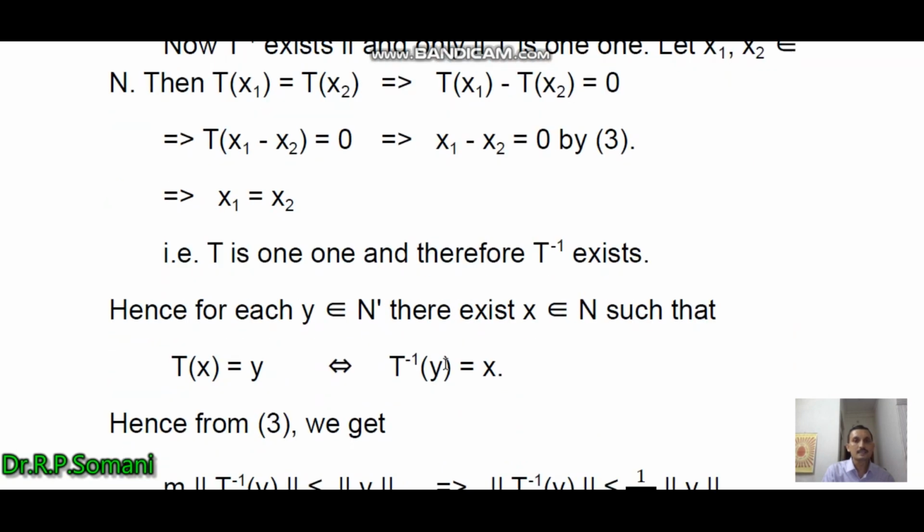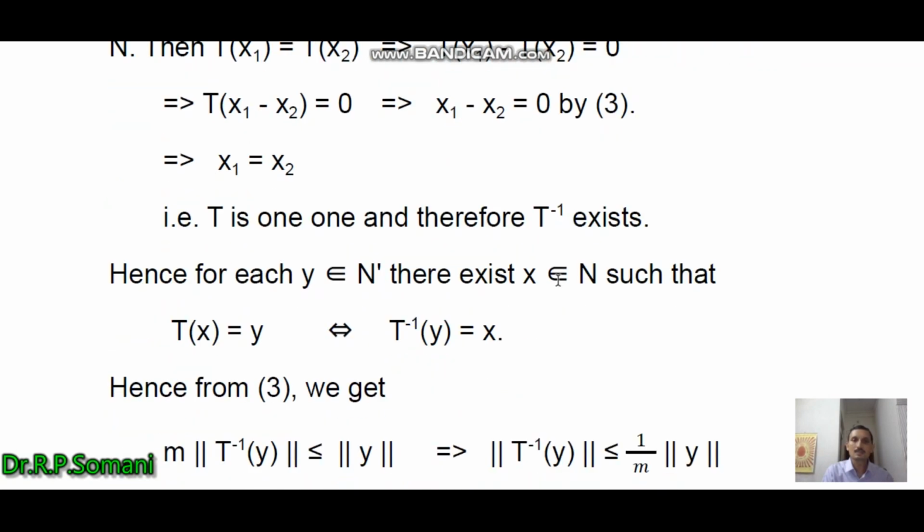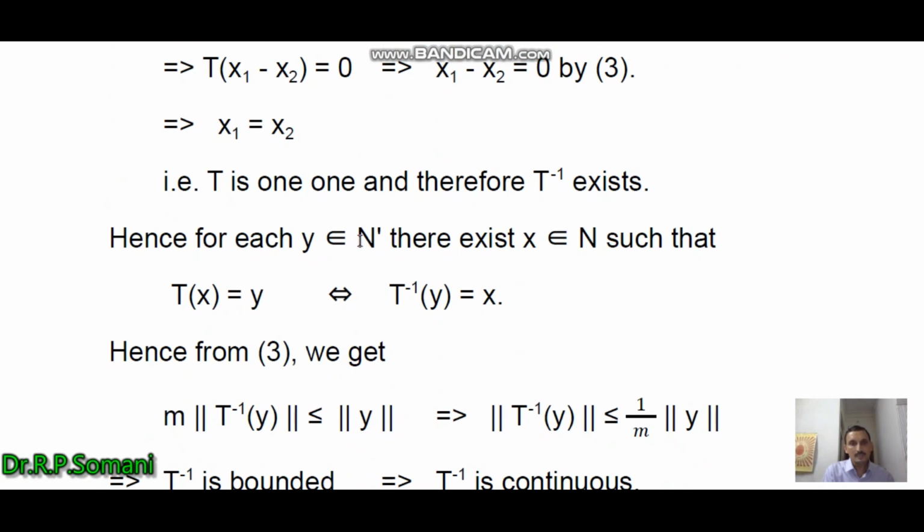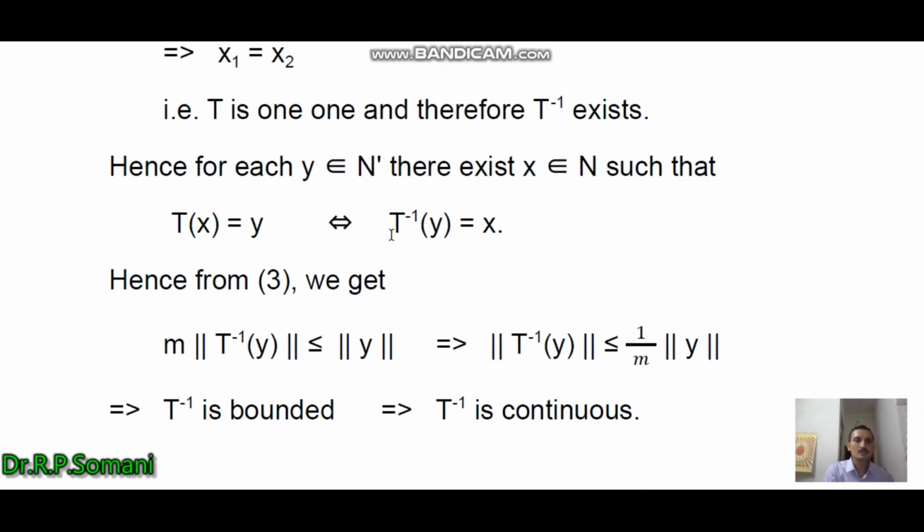So T is 1-1 and therefore T inverse exists, and hence for each y belongs to N dash there exists x belongs to N such that Tx equal to y, and this implies T inverse y equal to x. Hence from equation 3 we get m norm x is less than or equal to norm Tx, that is, m norm T inverse y is less than or equal to norm y, and this implies norm T inverse y is less than or equal to 1 by m norm y. So in this way T inverse is bounded, that is, T inverse is continuous. So we obtain that if this condition holds, then T inverse is continuous.